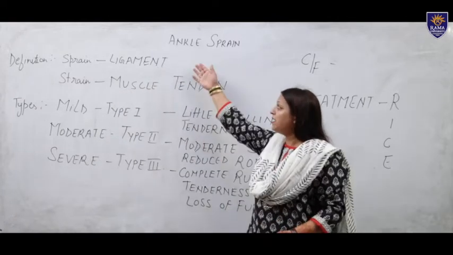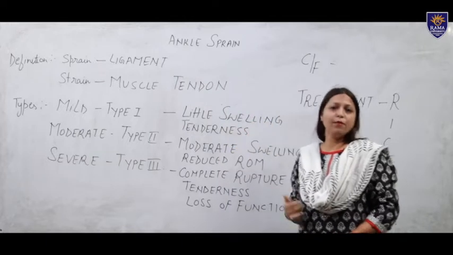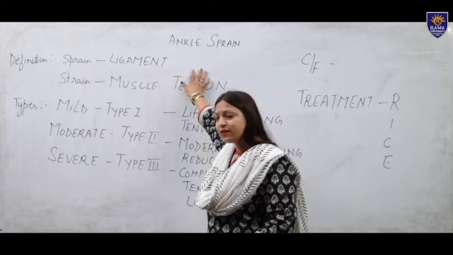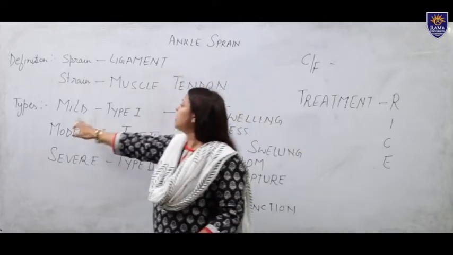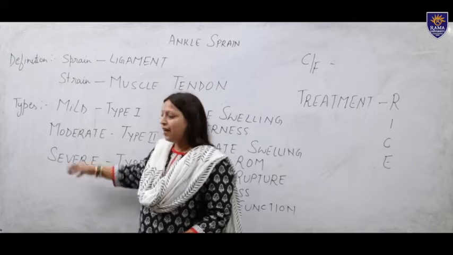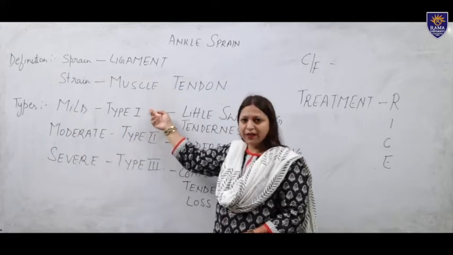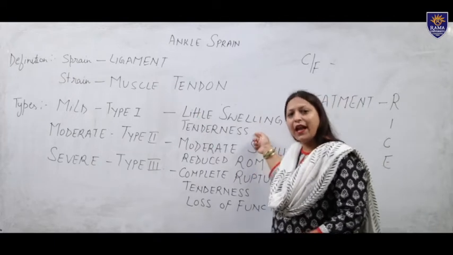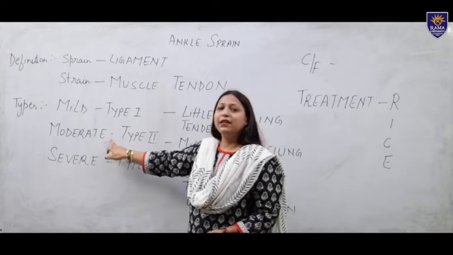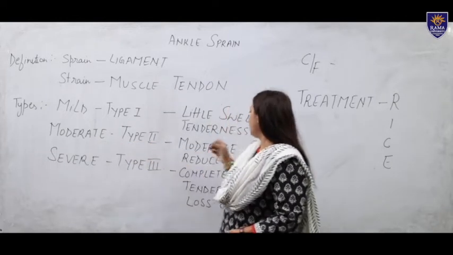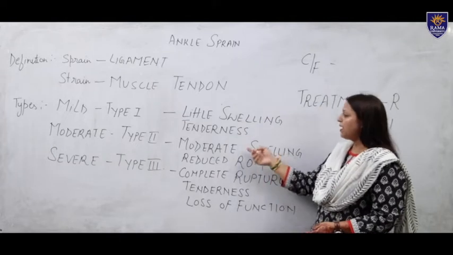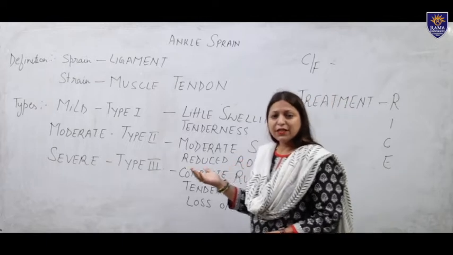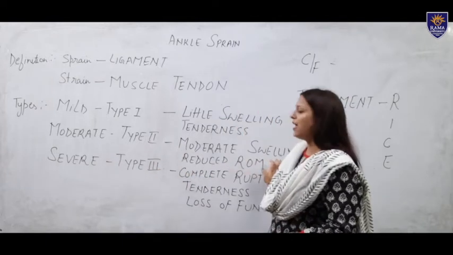Ligament is the attachment of the muscles to the bone, and it can be injured. It is the most common injury of the ankle joint. It is of three types: mild, moderate, and severe. In mild, called type 1, little swelling, tenderness, and inflammation occur at the ankle joint. In moderate, type 2, the swelling becomes moderate, with reduced ROM, decreased range of motion, and painful conditions at the ankle joint.